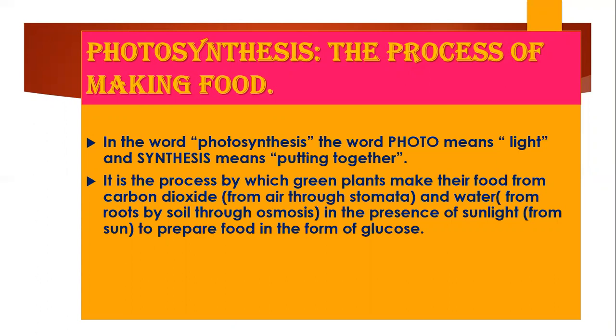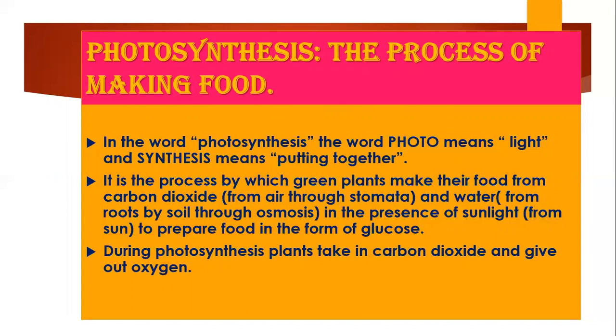Like humans have blood vessels to carry blood from one part to another, similarly the plants have vessels which are called xylem and phloem. Xylem takes water from the roots to other parts of the plant, and phloem takes the products of photosynthesis from the leaves to the other parts of the plant. So the plant takes in carbon dioxide from air, water from the roots, and in the presence of sunlight, it prepares food in the form of glucose or sugar, which is later converted into starch and stored in the various parts of the plant.